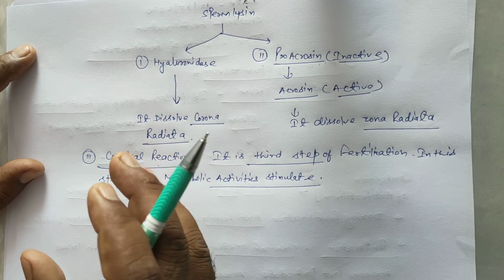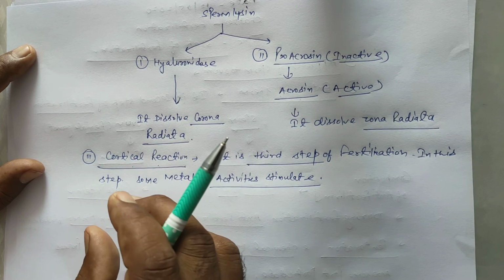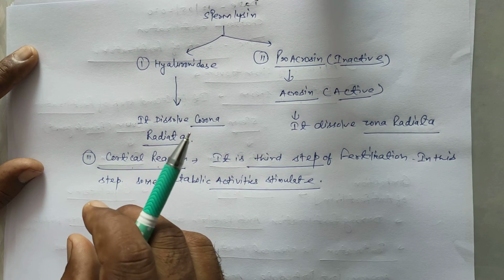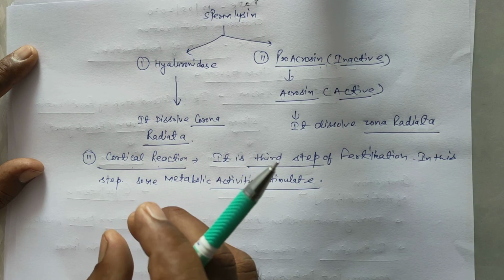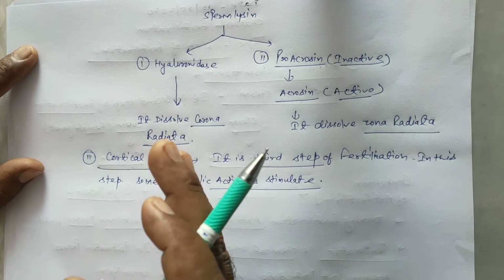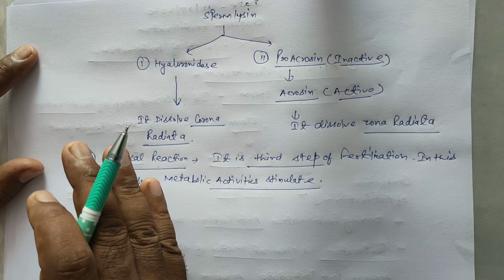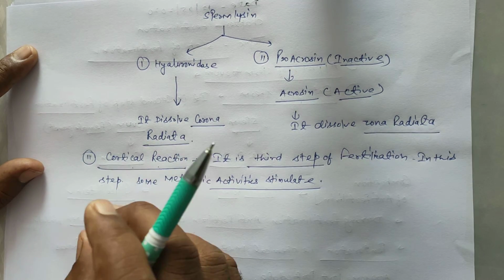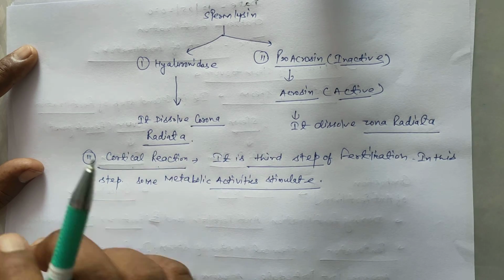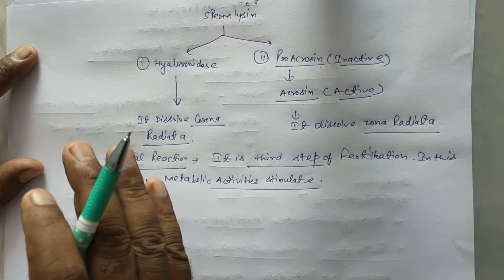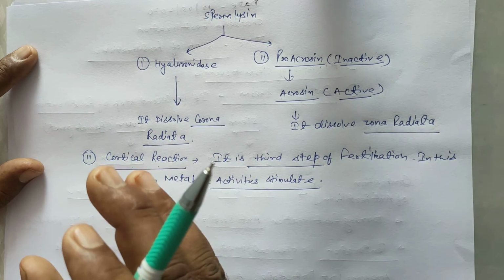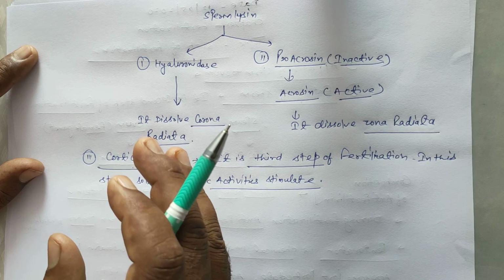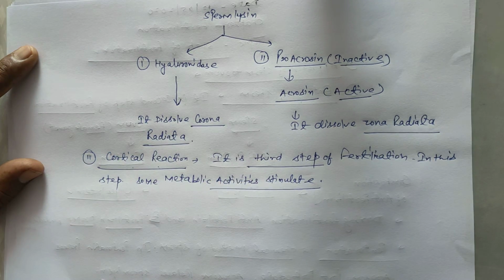Between the vitelline membrane and egg membrane there is a specific space, called the perivitelline space. The vitelline membrane converts into the fertilization membrane to stop entering of another sperm into the ovum.